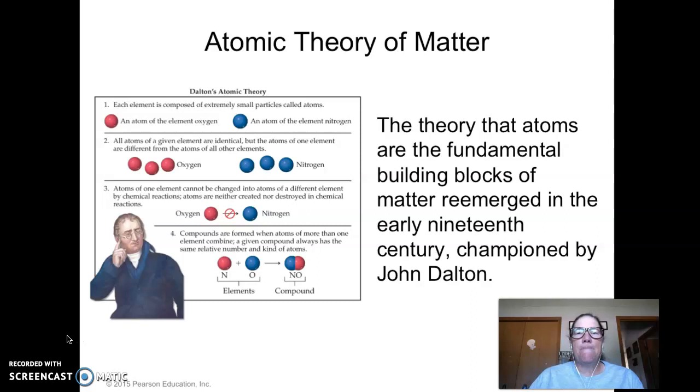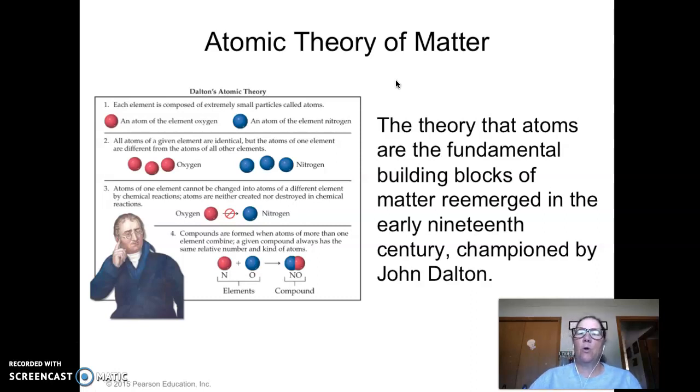The theory of molecules came from this crazy looking dude right here. This is John Dalton. He was a chemistry teacher, so you know he had to be brilliant. But anyway, Dalton came up with what they call the atomic theory. Now he didn't invent any of these, but what he did was he took all the information from other scientists and he put it all together.